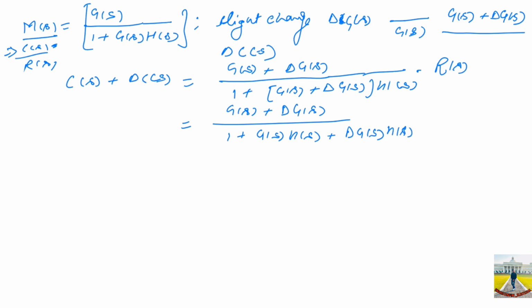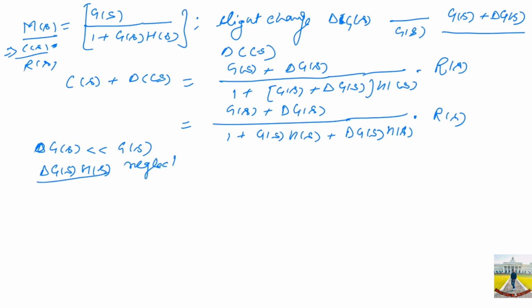As the change in G(s) is considered slight, we can say delta G(s) is very much less than the actual G(s), and thus the term delta G(s) into H(s) can be neglected. Just for simplification, we are doing this.